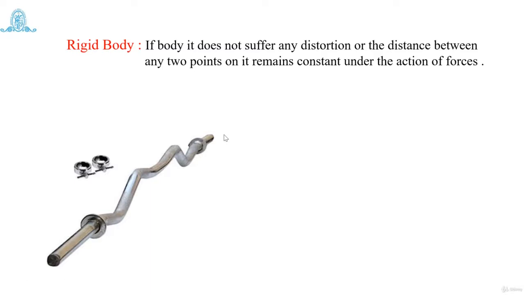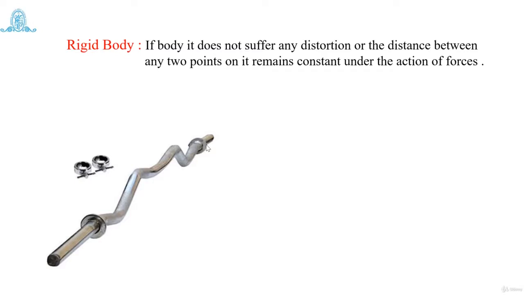Now under this 10 newton of force, this rod does not distort. Let us take this rod to be 5 feet, and the length remains as it is after the application of 10 newton of force on either side. This force will be compressive in nature, so this rod does not distort or change its shape and size. So can I call it a rigid body?